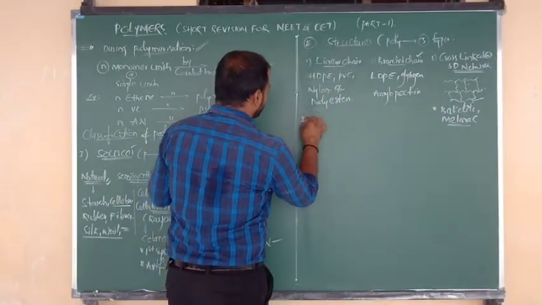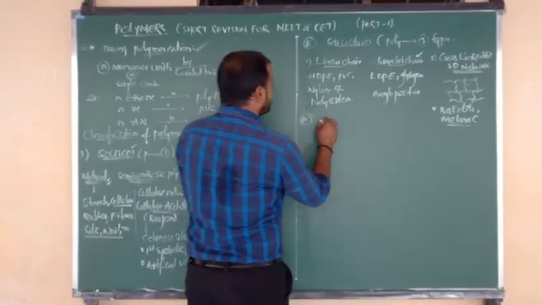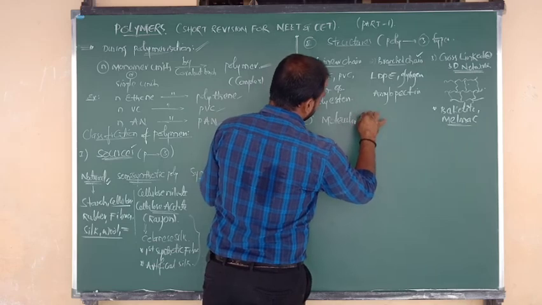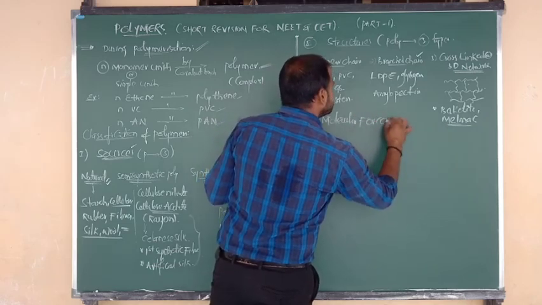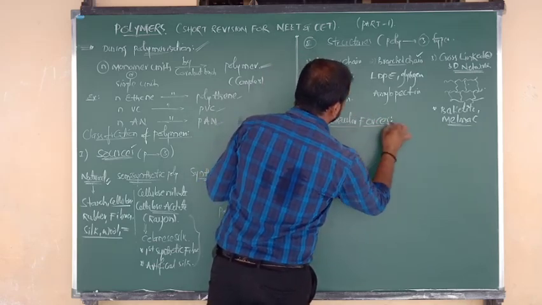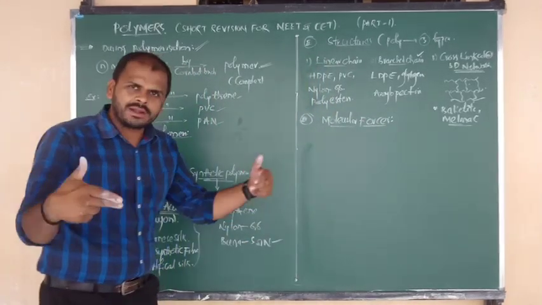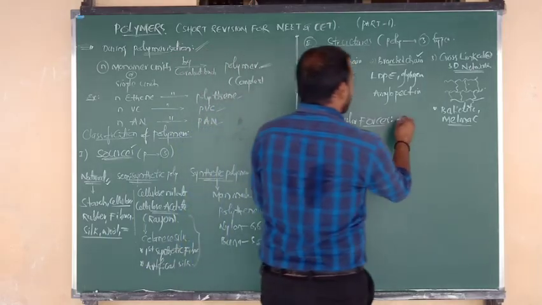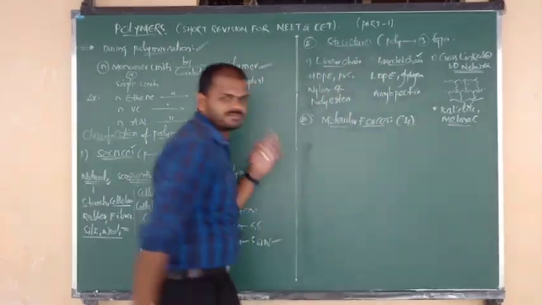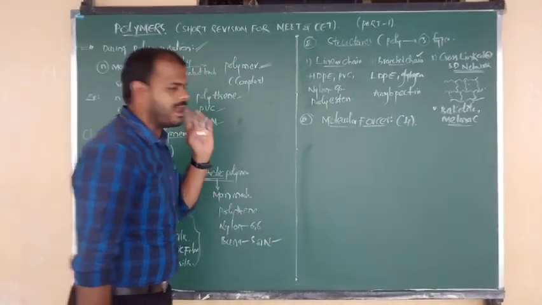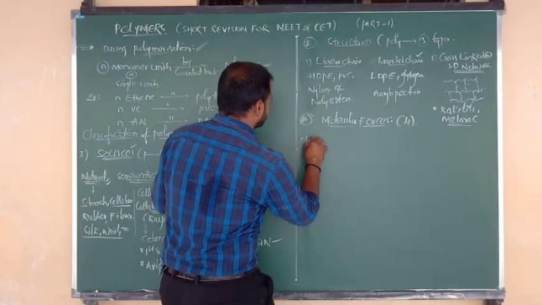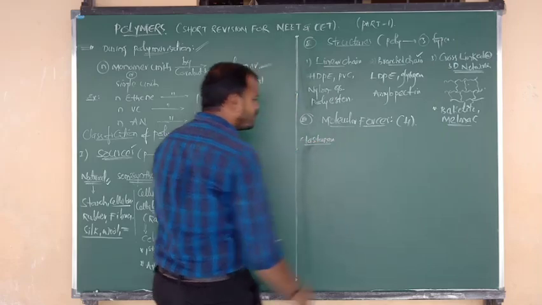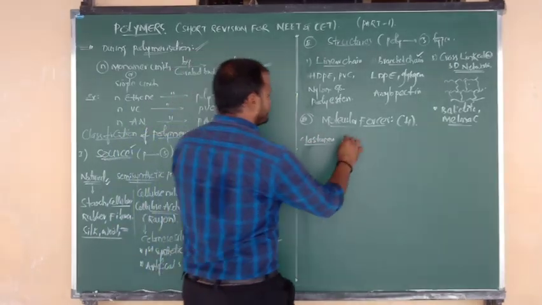Number 3, the classification I am going to tell you here is on the basis of molecular forces. On the basis of intermolecular forces between the polymer chains, polymers are classified into 4 types. Number 1 is elastomers. Number 2 is fibers.